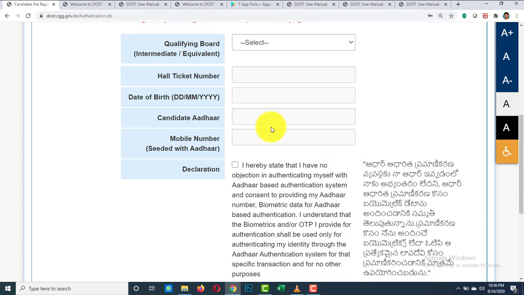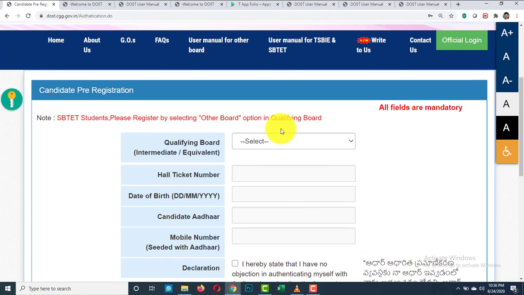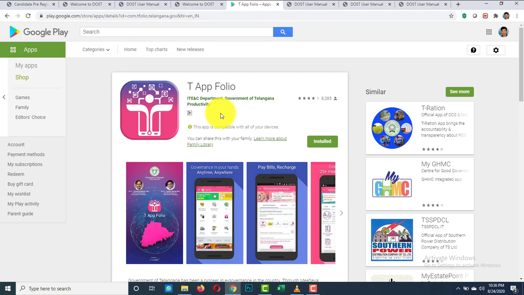Now, the second method is the student may visit DOST helpline centers or Mee Seva centers for biometric authentication and registration in DOST. The third method is the students can register in DOST through the T-App Folio mobile app.